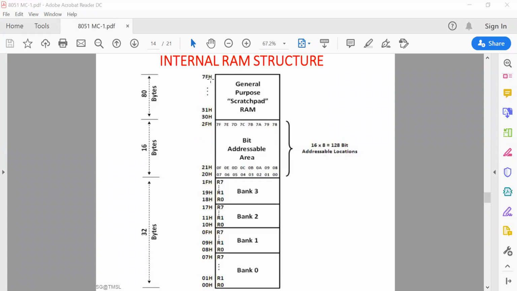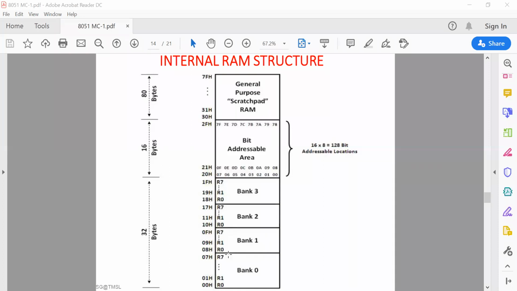It is divided into 3 main parts. First, the register banks, which are register banks 0, 1, 2, 3. Second is the bit addressable area, and third is the general purpose area, which is also called the scratchpad RAM. Consider the lowest part, which is called the register bank.